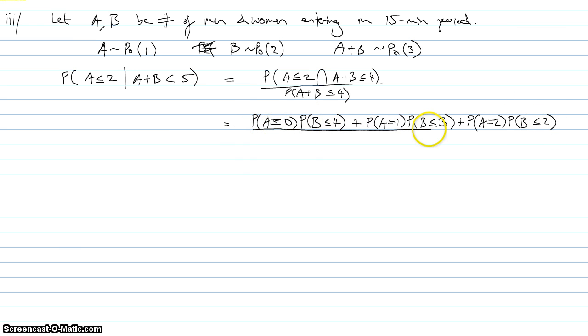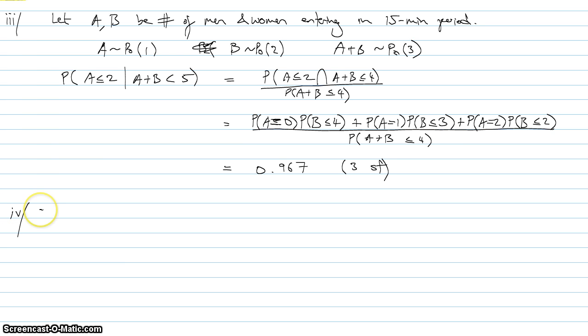And all of this should be divided by the probability that A plus B is less than or equal to 4. So again, you can go and key all of these into your GC. There's no problem there. Again, I'll leave that fun part to you. This comes out to be 0.96723 SF.